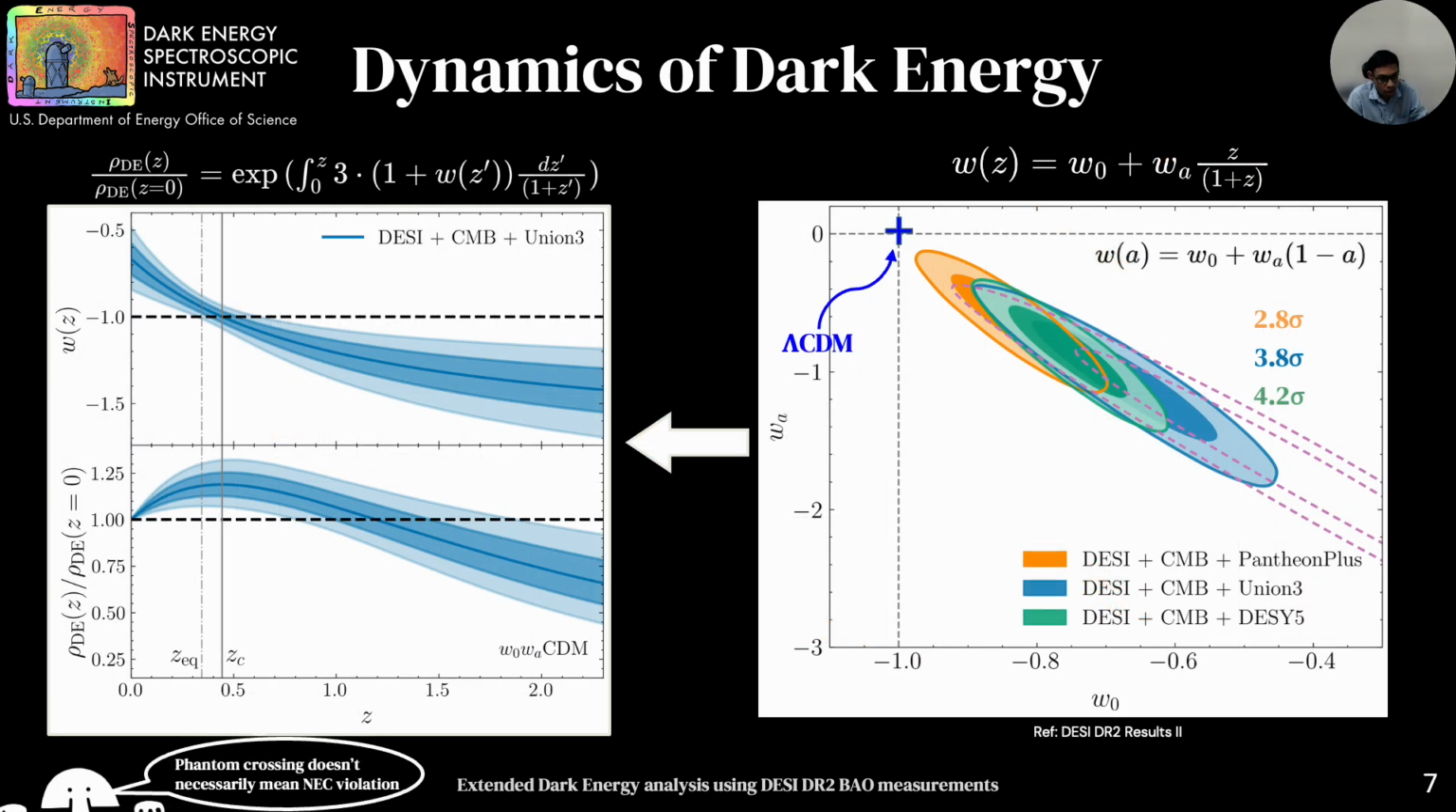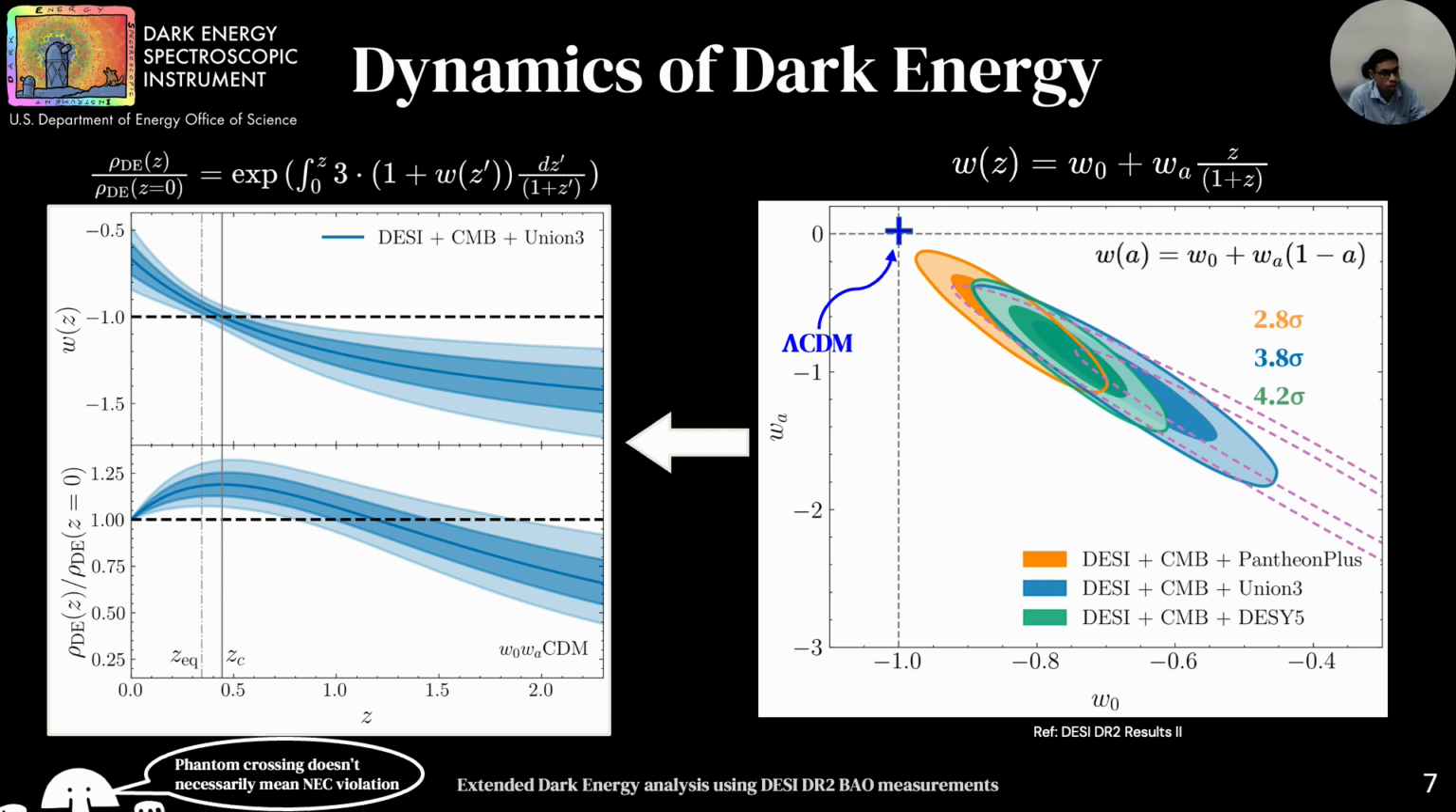To better understand this constraint, we convert these contours to a redshift evolution, as shown in the left figure. Here I chose the blue contour with the Union3 combination and converted it as a function of redshift. On the top we have the equation of state w(z), which goes from greater than -1 at low redshift to less than -1 at high redshift. This evolution is also reflected in the dark energy density f_DE as a bump, shown in the bottom plot.